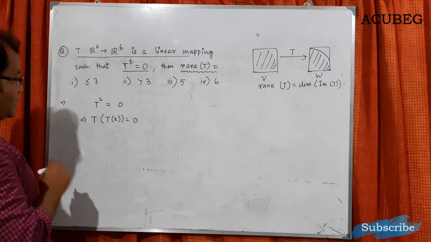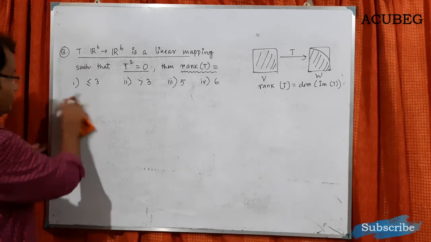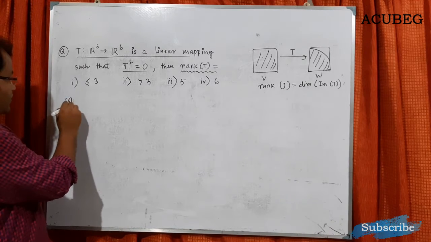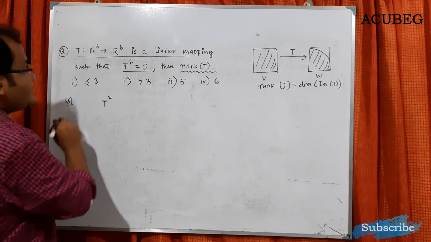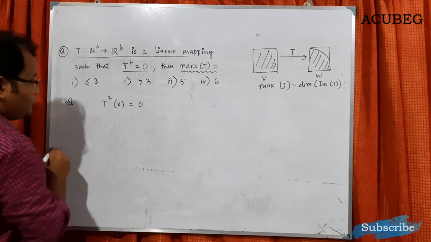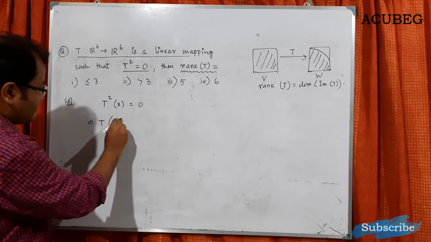Now let me start this again so that you can understand it better. If I go for the solution, what is given? That T squared of x equals 0. What does that mean? That means T of Tx.